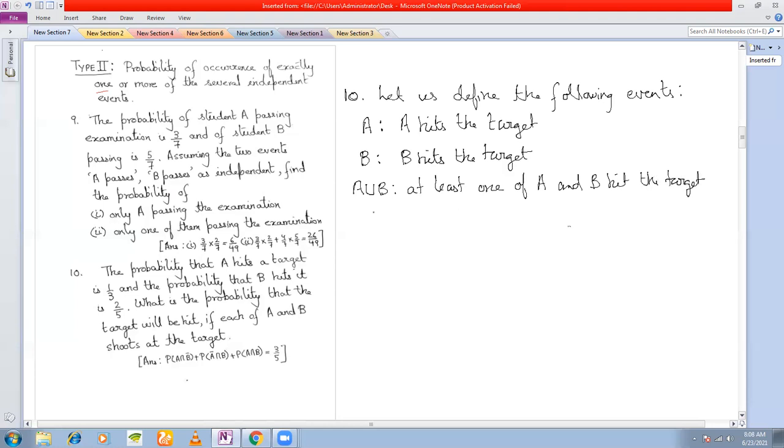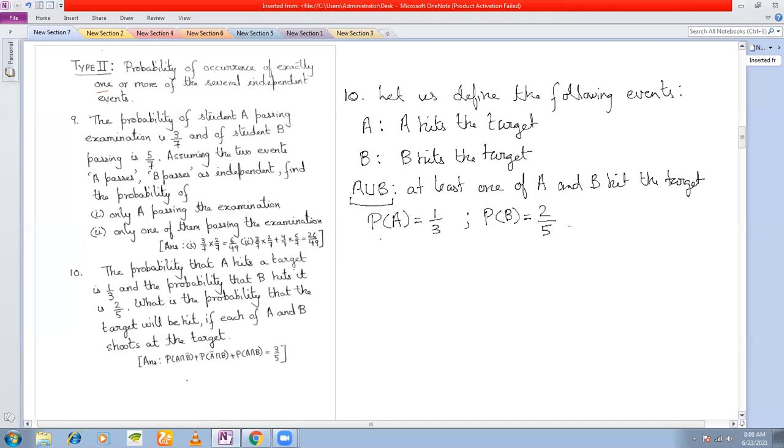What all is given here? The probability that A hits the target, that is the probability of the event A, is given to you as 1/3. And the probability that B hits the target is given as 2/5, right? The question is, what is the probability that the target will be hit? So if we find the probability of A union B, then our question will be answered.